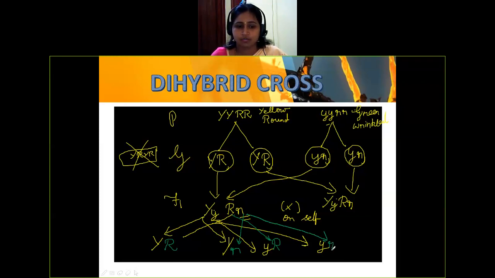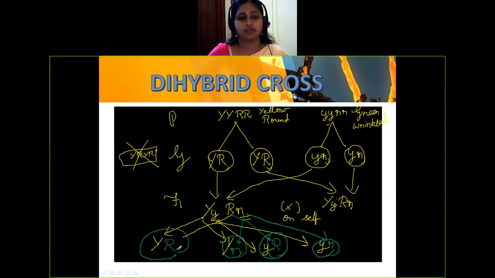So you can see four gametes: 1, 2, 3, and 4. Got it? Four different gametes. See the combination. All the four are duplicates, but how are they combining? One dominant, one recessive. One dominant, one recessive. Or both dominants, both recessive. Like that. So you can see the four here. We'll move to the checkerboard now.